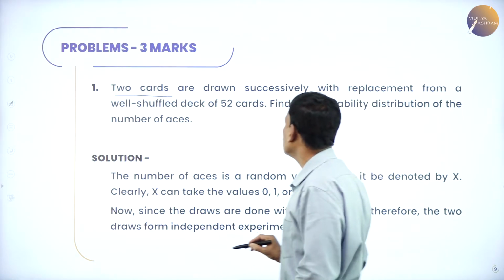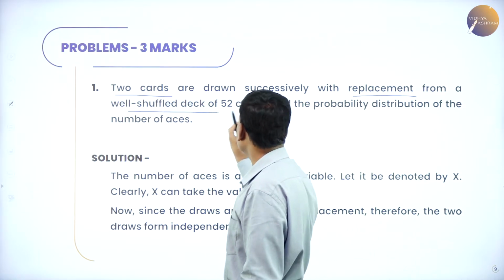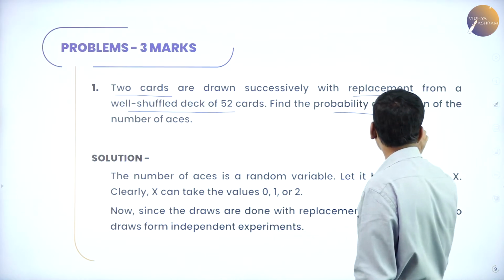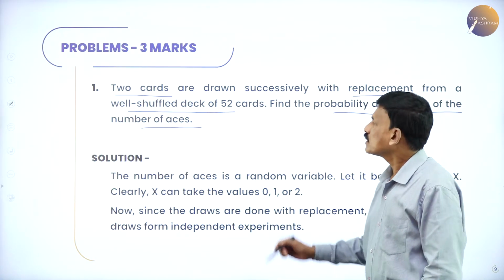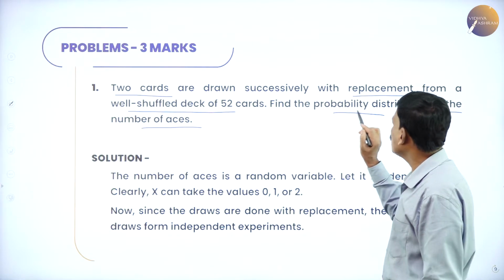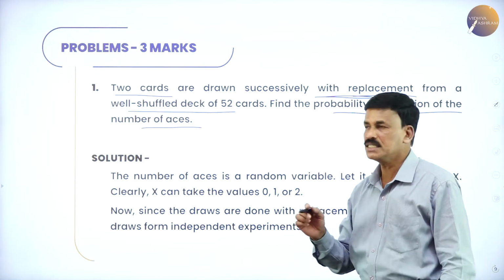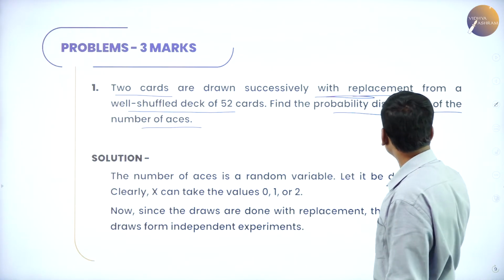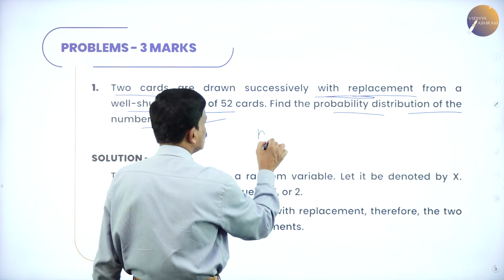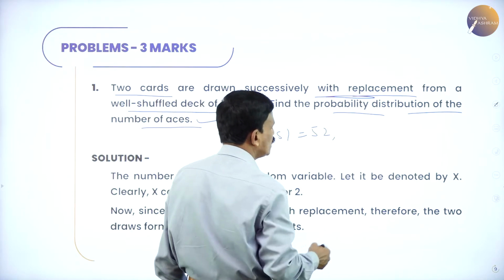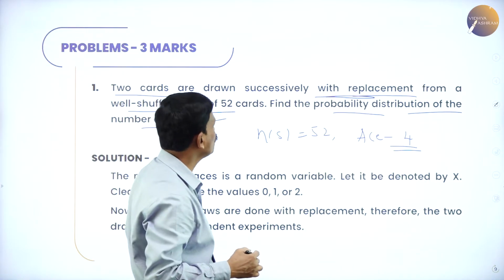Two cards are drawn successively with replacement from a well-shuffled deck of 52 cards. Find the probability distribution of the number of aces. This is one important problem. A deck contains 52 cards, so n of s is equal to 52, and the deck contains 4 aces.